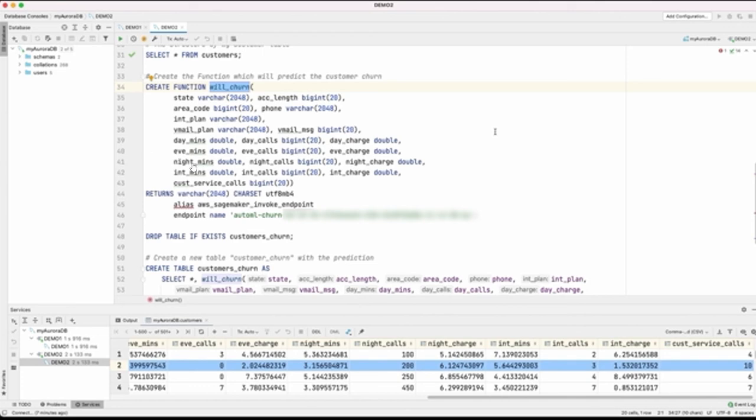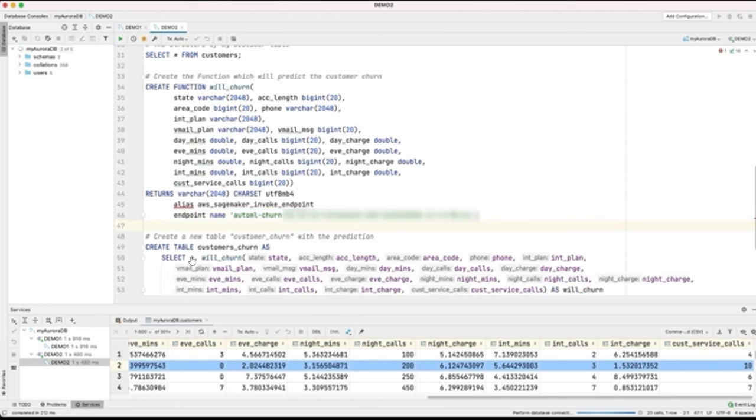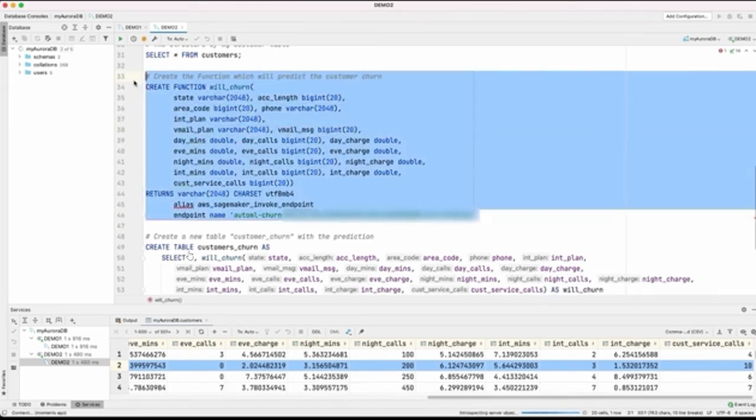So before we actually move on to make any prediction, I want to show you the function definition. If you look at the function body, it's fairly straightforward. It's just standard SQL. We are creating a function called willChurn, and we are saying this function expects these parameters and these data types. And here is the important part. The clause we are using is the alias clause, and then we are calling the AWS SageMaker invoking endpoint. So what we are saying here is this function is essentially accepting all of these parameters, and it's just a wrapper for invoking this endpoint.